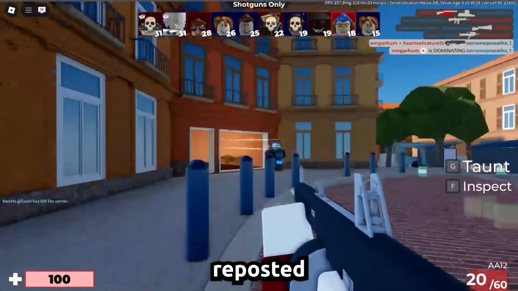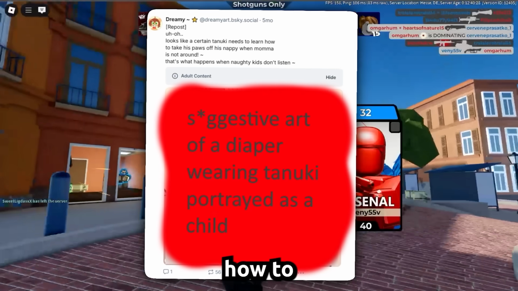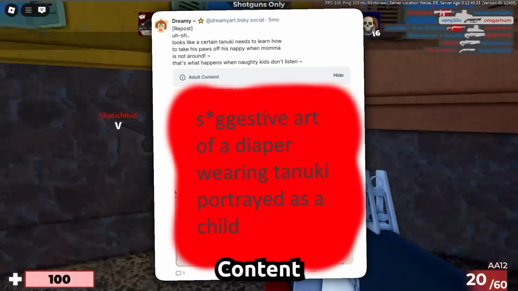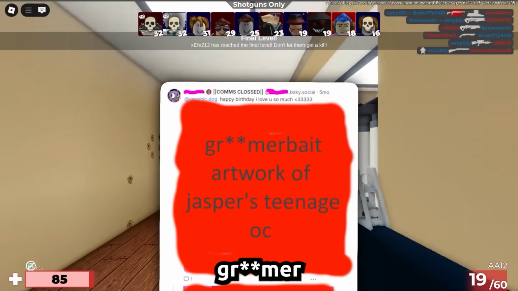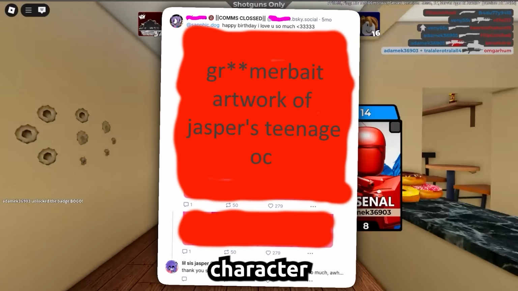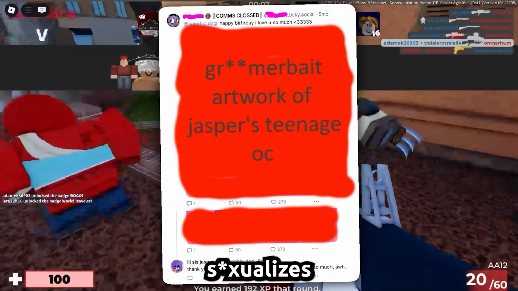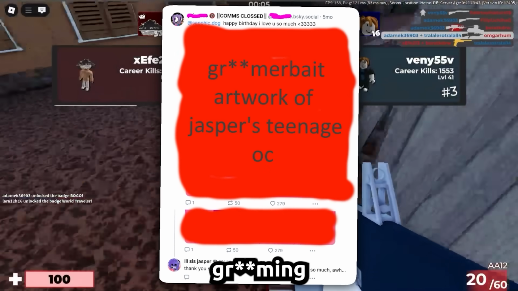Another post she reposted featured a tanuki needing to learn how to take his paws off of his diaper, a clear example of infantilized content. Another thing that Jasper followed was bait art. Jasper's own original character is a child or teenager, and she has commissioned and shared art that places this minor character in scenarios.